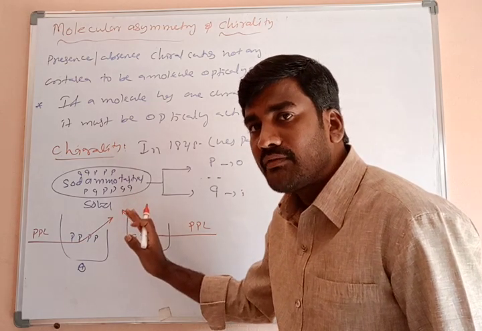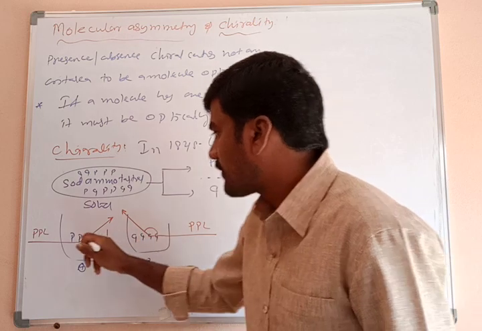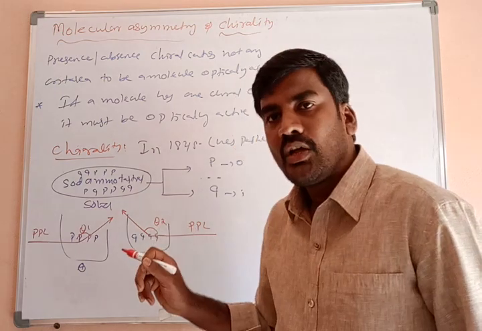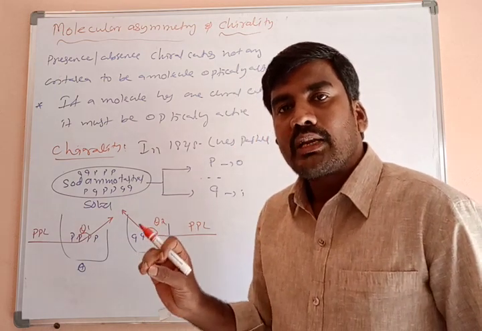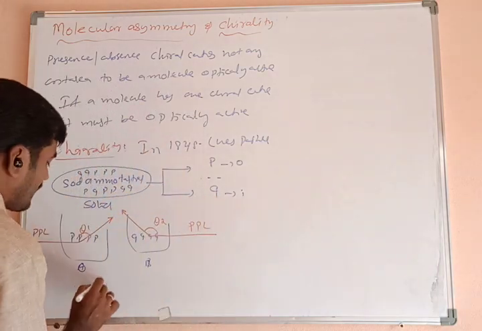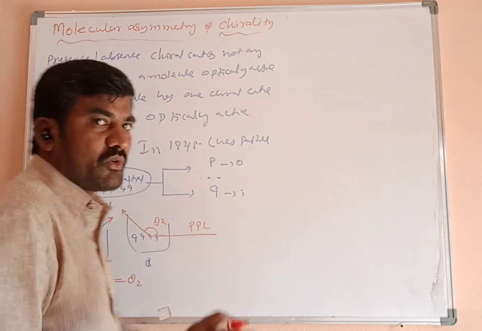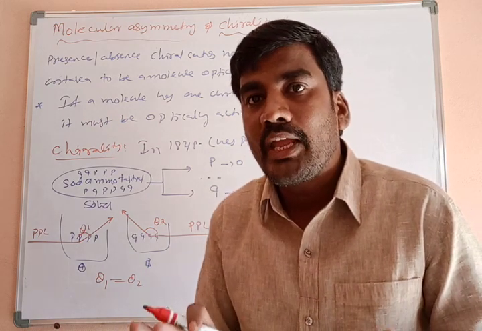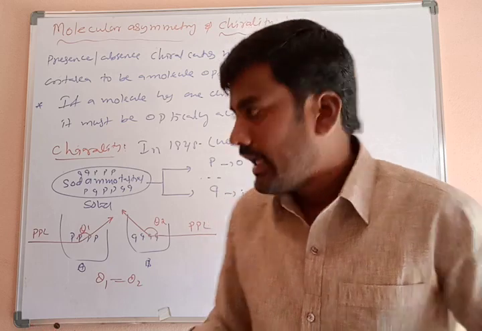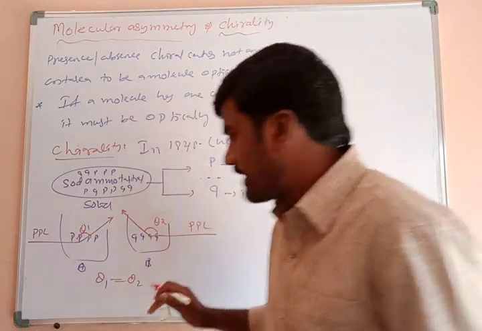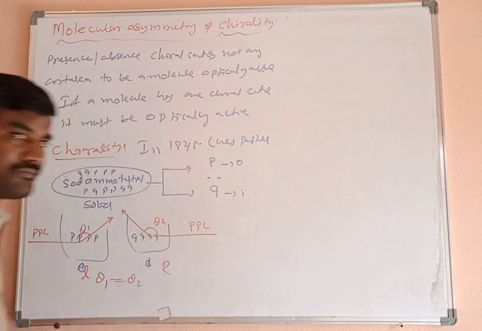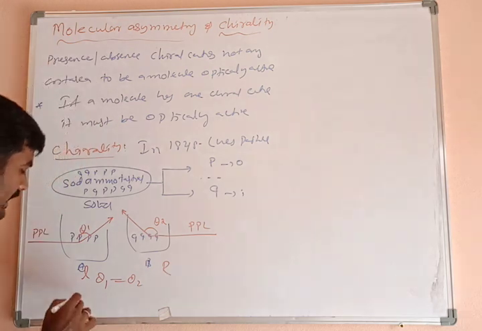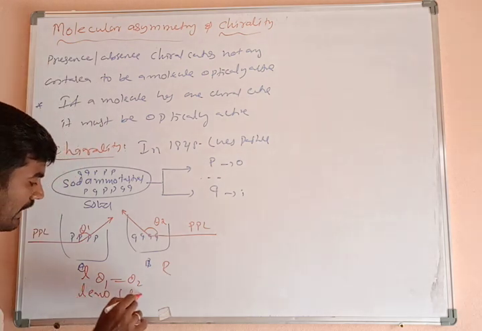The magnitude of the rotation is the same. The magnitude of rotation, theta 1 and theta 2, both are the same, means theta 1 is equal to theta 2. What's the difference, sir? The direction of the rotation of the plane polarized light is different. One is rotating to the left side, the other to the right side. The left side rotating molecules are called levorotatory, or L forms.